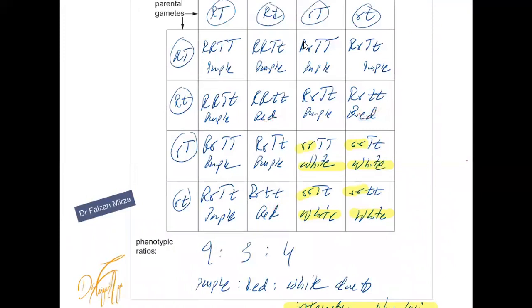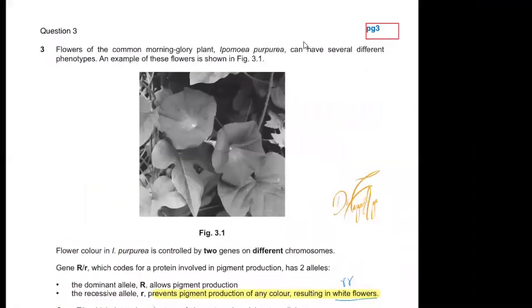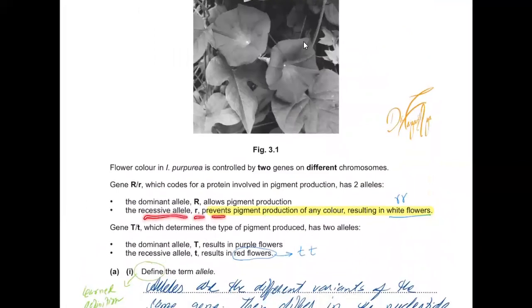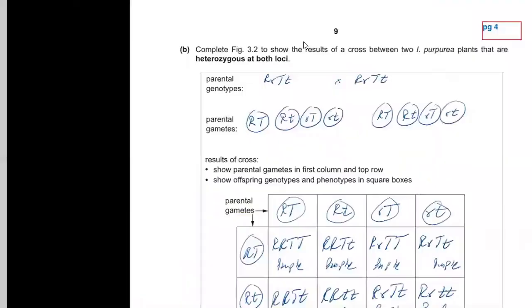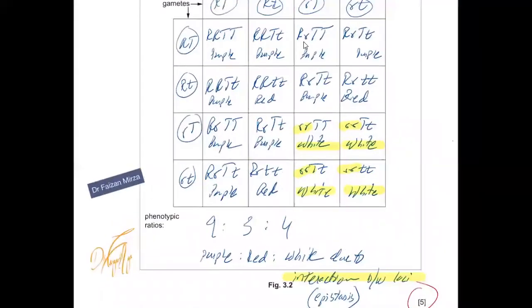But this small t cannot be red because there is small r present. We know that it is mentioned already in the question: the recessive allele r prevents production of any color, when the small r's are present together. So when you start to count them, the count comes out to be 9, 3, and 4. So 9 purple flowers, 3 red, and 4 white.